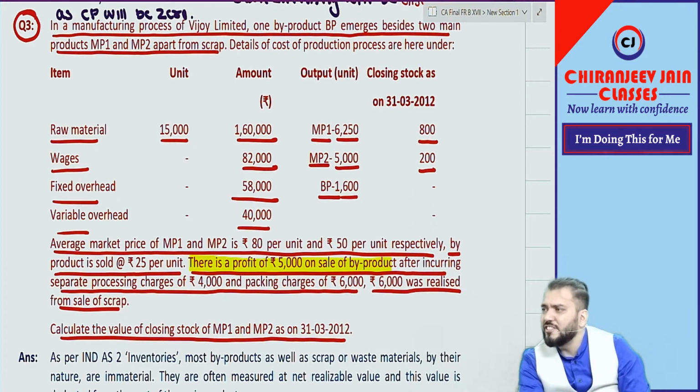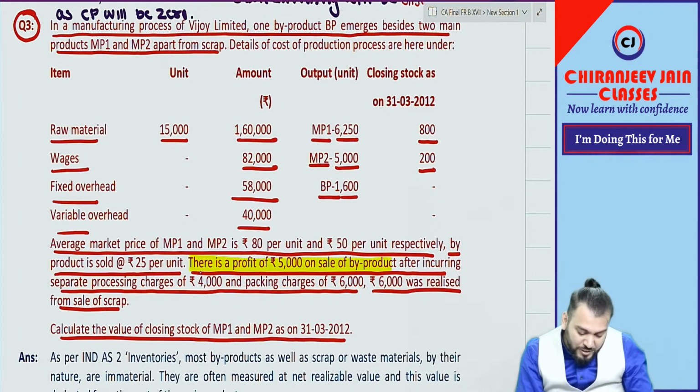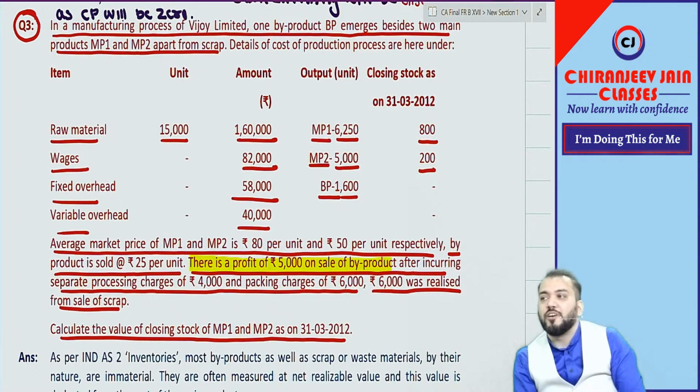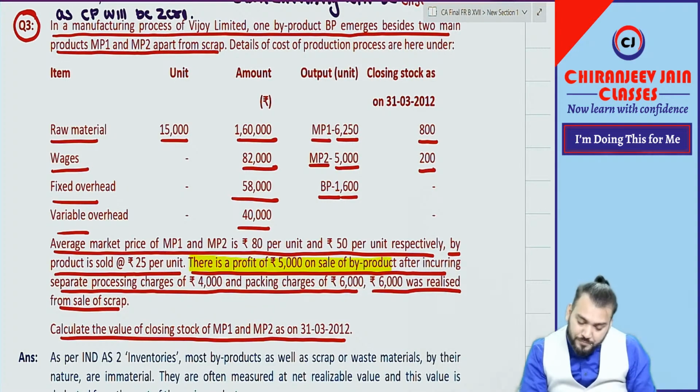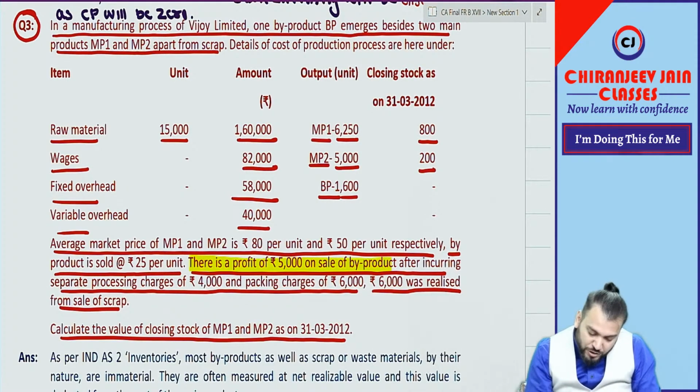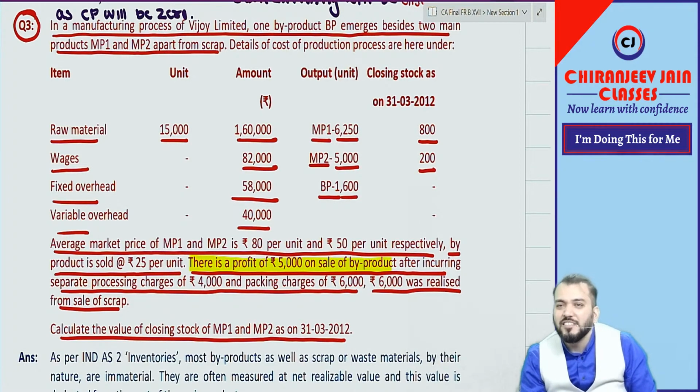Have you done this question at CA Inter? I think everyone has done it. If you have done it, tell me what you did about this point. There is a profit of 5,000 from the sale of byproduct. Deduct it from cost. What is the cost? Sale value minus 5,000.